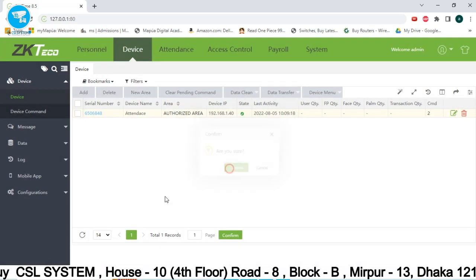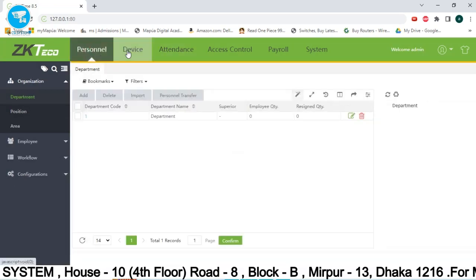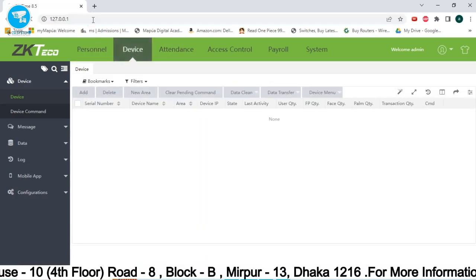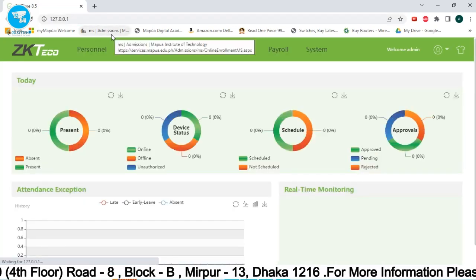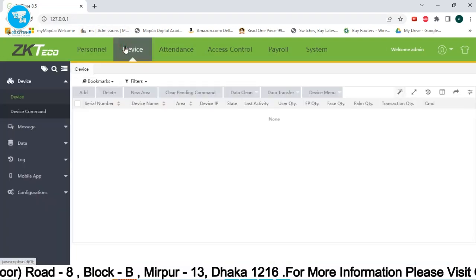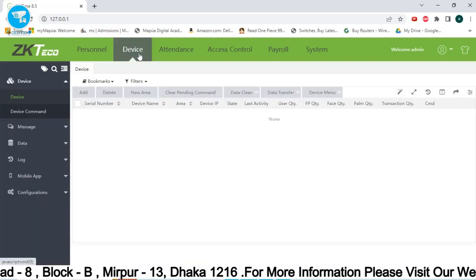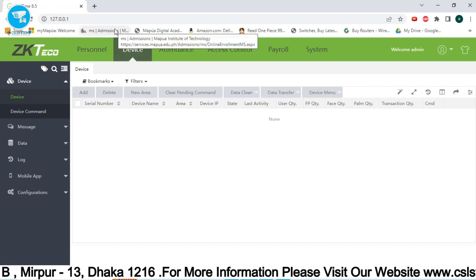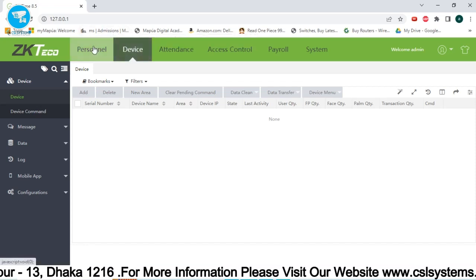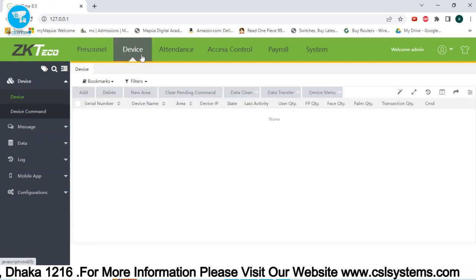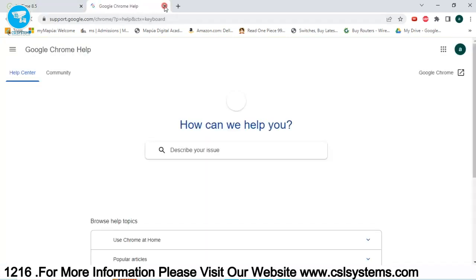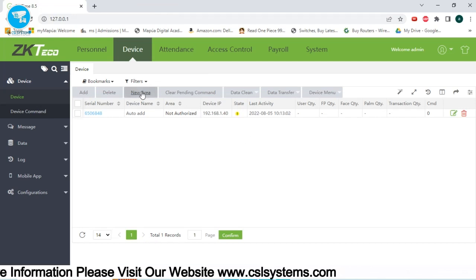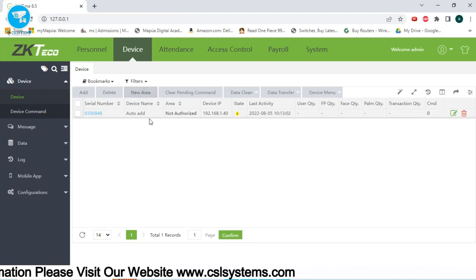Let me delete it again. So guys, I deleted it so I can show you what happened if you didn't create a new area.